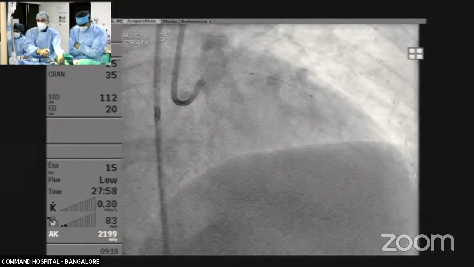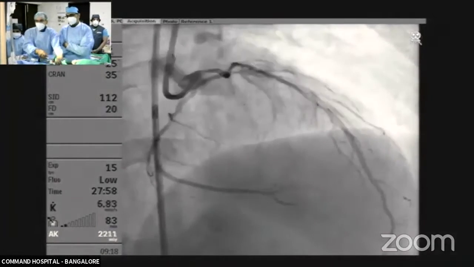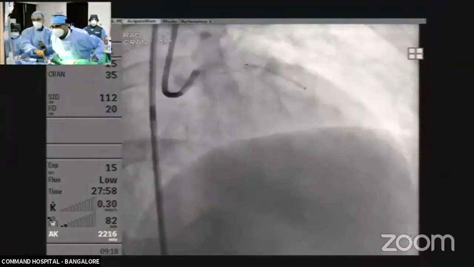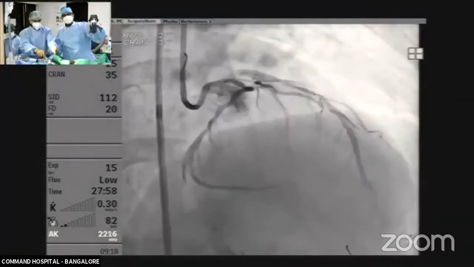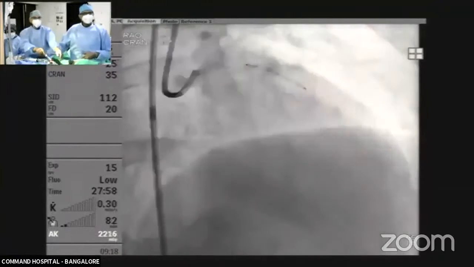Dr. Sridhar, shall we go to the next lab by the time sir finishes the stenting? Much movement, no? We can switch, sir. There's too much movement. We need to hold it in place. Yeah, please go ahead, sir. We'll put the screen to one more OCT and FFR and come back. We'll be ready for you. Yeah, sure.